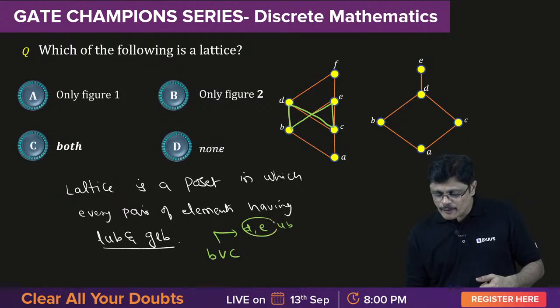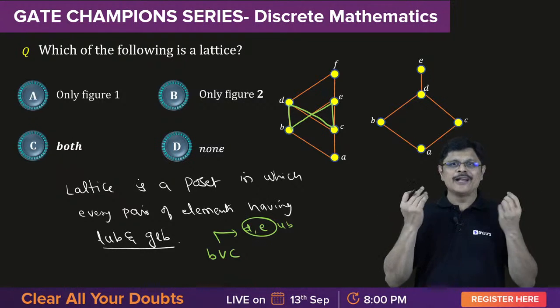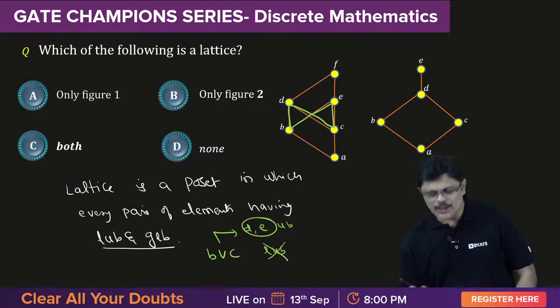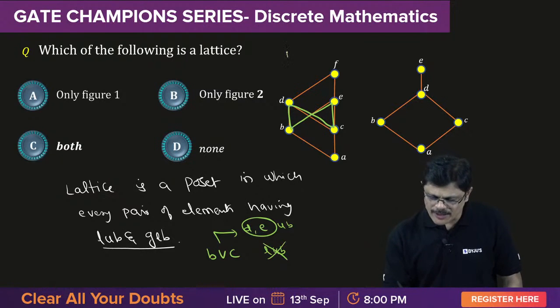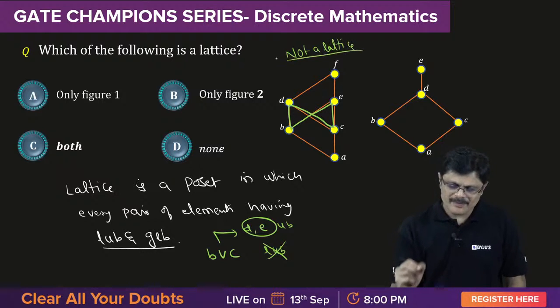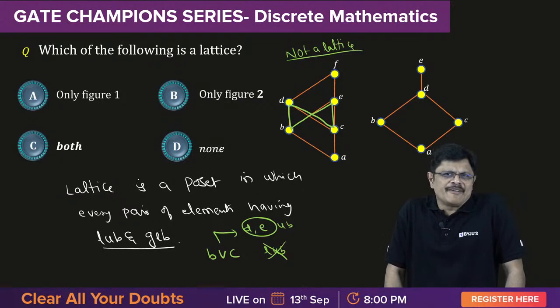So these two fellows will be fighting, and their fight will never end, and will never get a least upper bound. So LUB not possible. Therefore it is not a lattice. It is not a lattice.